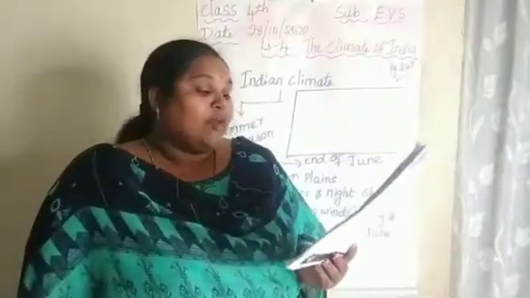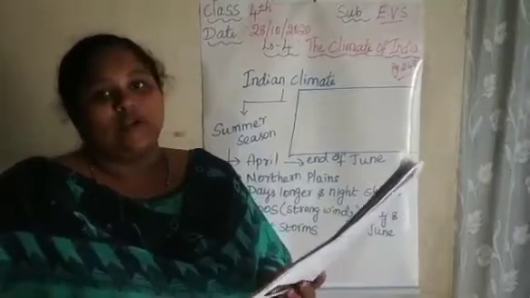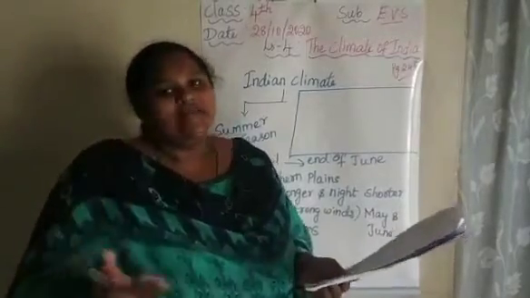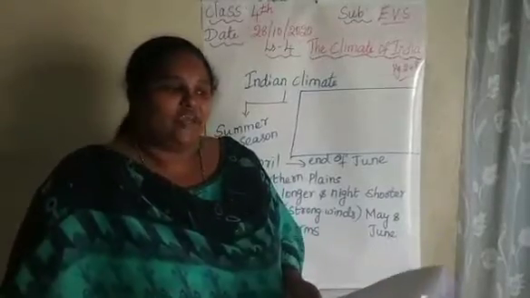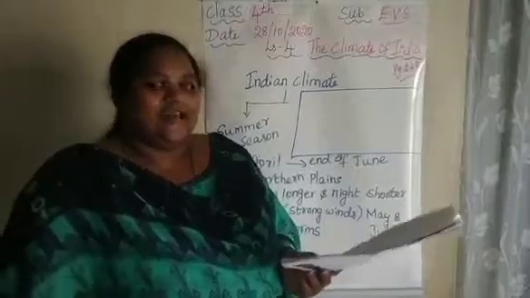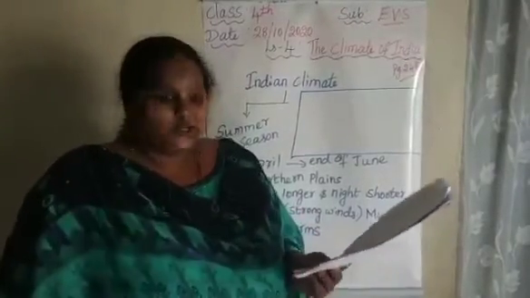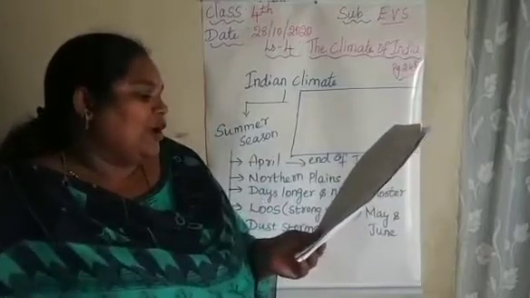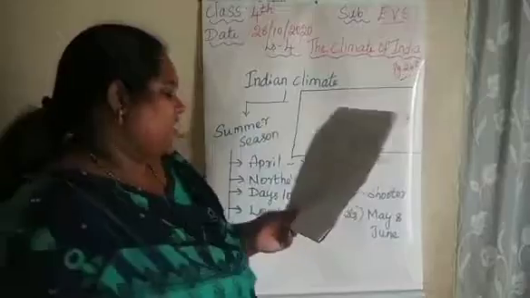In summer, many people move to the lower Himalayan ranges where the weather is cool. They go on vacation, what we call summer vacation, along with their family to the cool places. In India, we have many cool climate places like hill stations. Nainital, Mussoorie, Darjeeling and Shimla are the famous hill stations in our country.